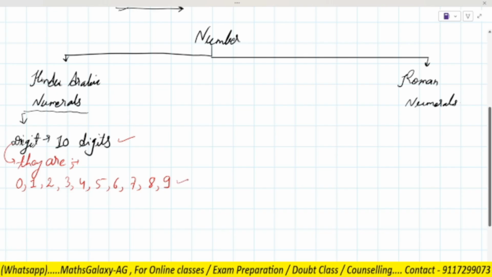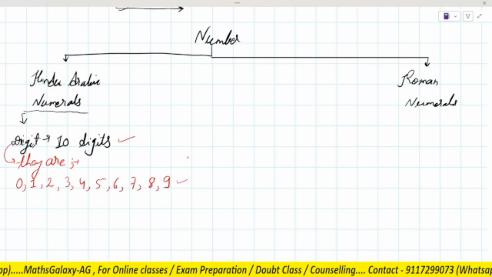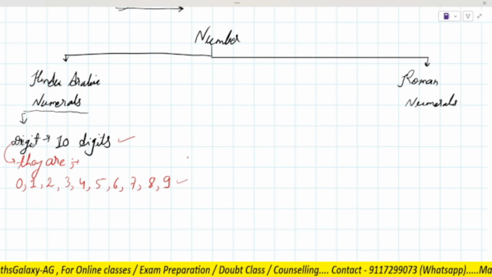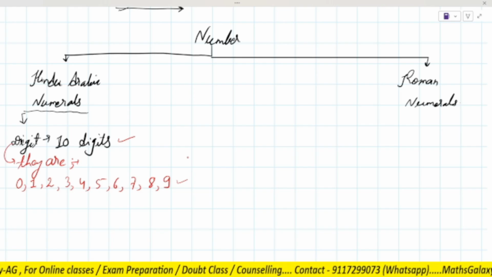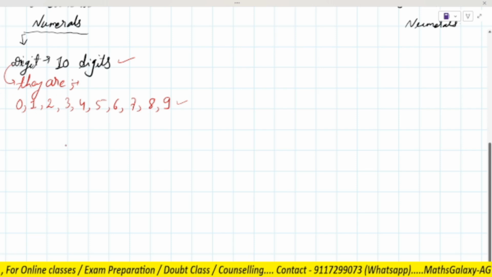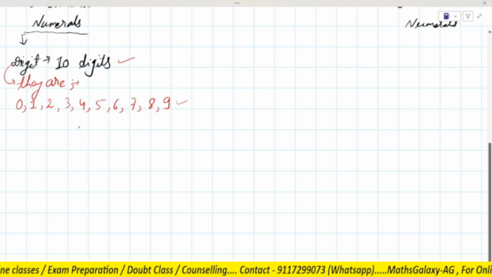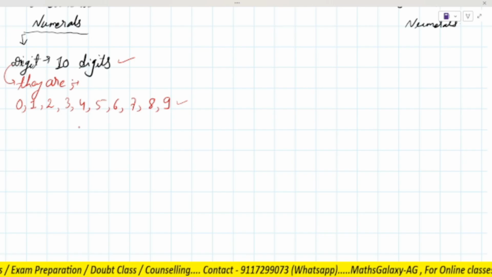The numbers which you see or which you have learnt till now are all formed by using only these 10 digits. Just as an example, tell me any one digit number, one by one.